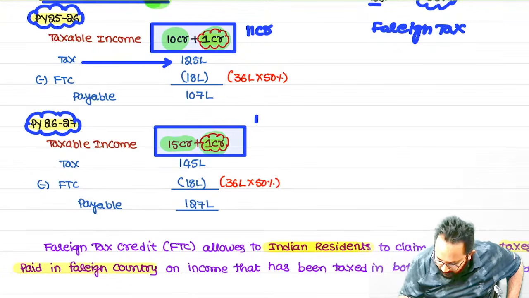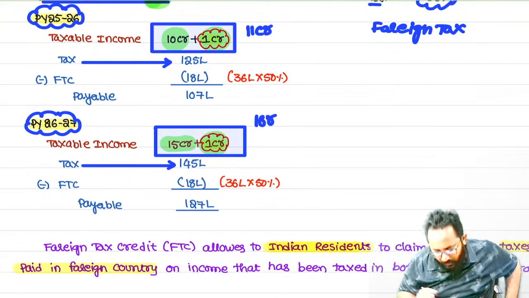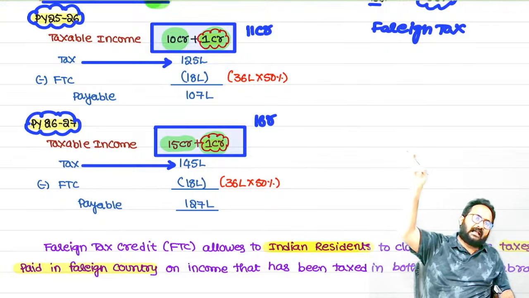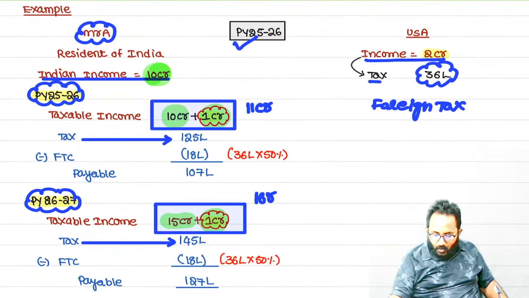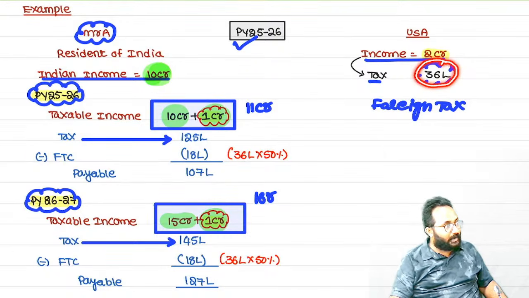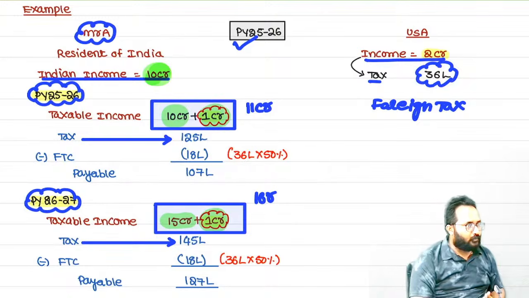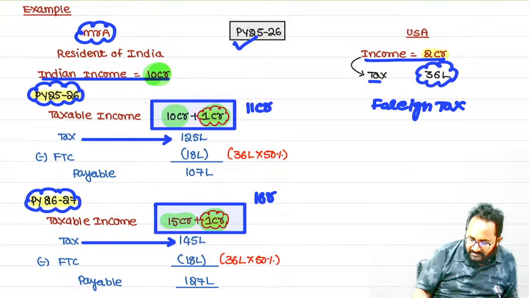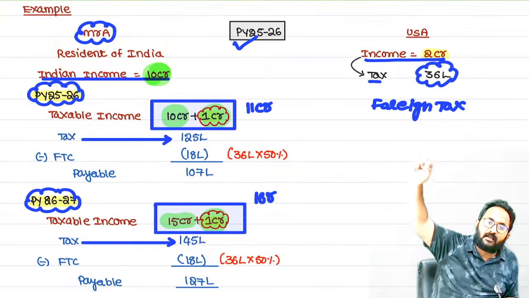Random numbers only we have taken. On that please calculate tax. Okay, we got 145 lakh. But already you paid tax in the foreign country, how much? 36 lakh. Now this 36 lakh you can take as a credit in India. That is the credit method. Full credit, ordinary credit. Here we are going to take full credit. The resident country can give credit for the taxes paid in the foreign country.